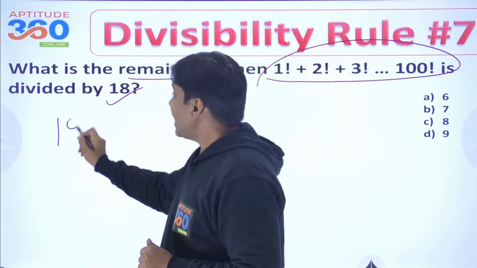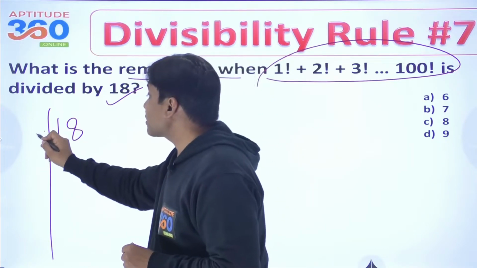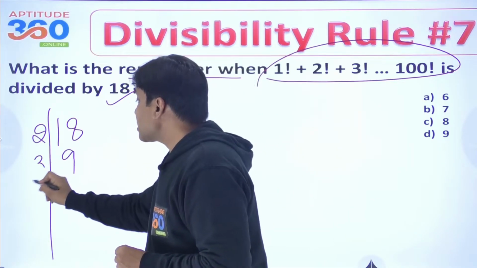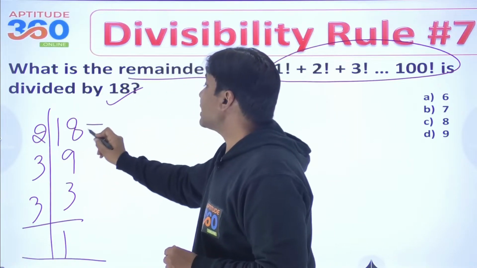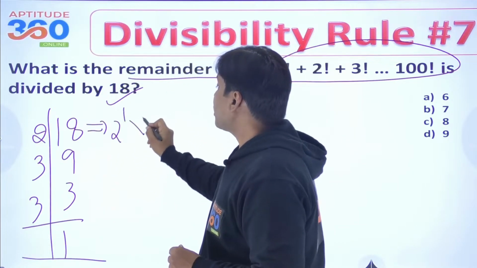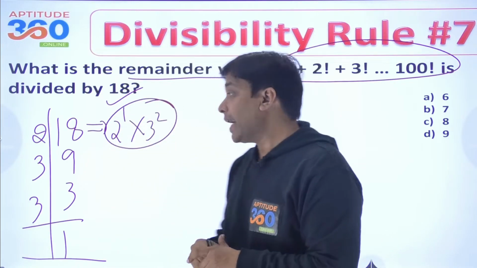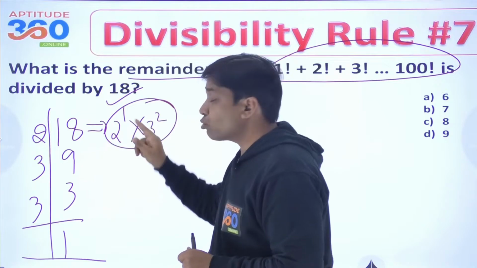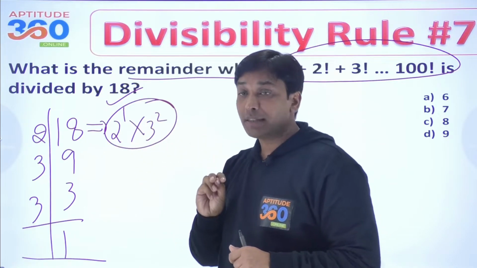आप क्या करो, पहले तो 18 का प्राइम फैक्टराइजेशन करो। आप देखो ना कितने सारे 2s हैं, कितने सारे 3s हैं यहाँ पे। This is 9 and this is 3 and then this is 3, that's 1. So can I say that this is going to be 2 is to power 1 and this is 3 square. So 18 has 1 2 and it has got 2 3s, right?